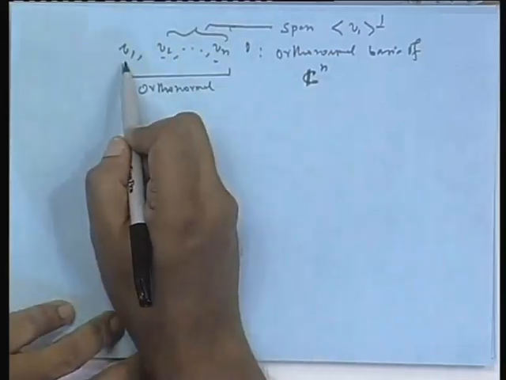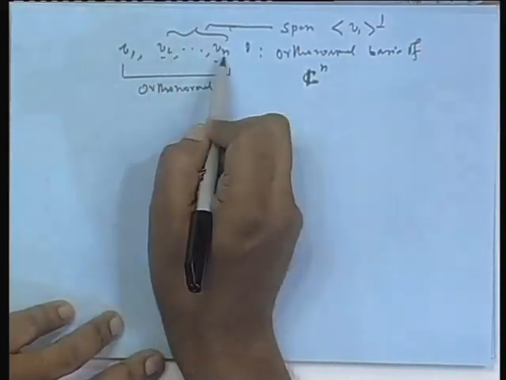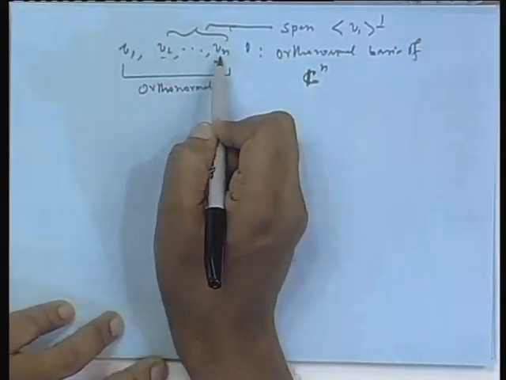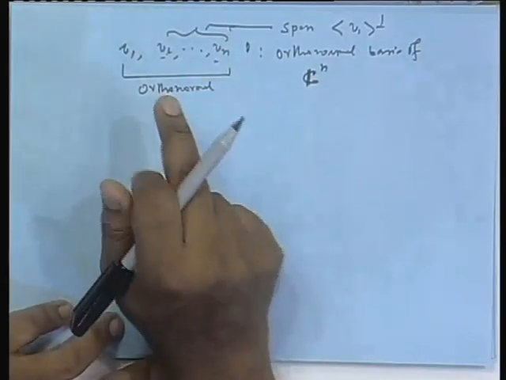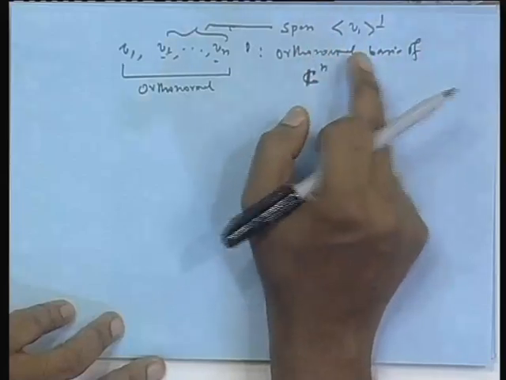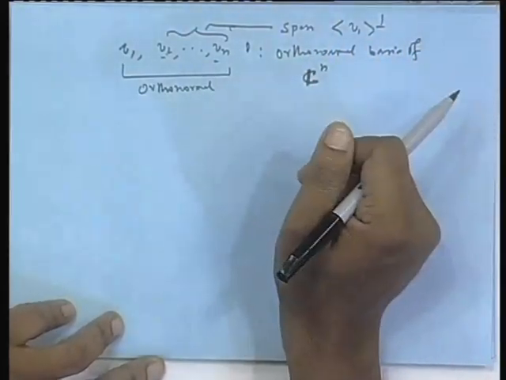Okay. You give me V 1, then by Gram-Schmidt orthogonalization I form the other orthogonal vectors V 2 to V n. Okay. And if I consider the V 2 to V n only, they only span this space, that is very trivial to see. Okay.